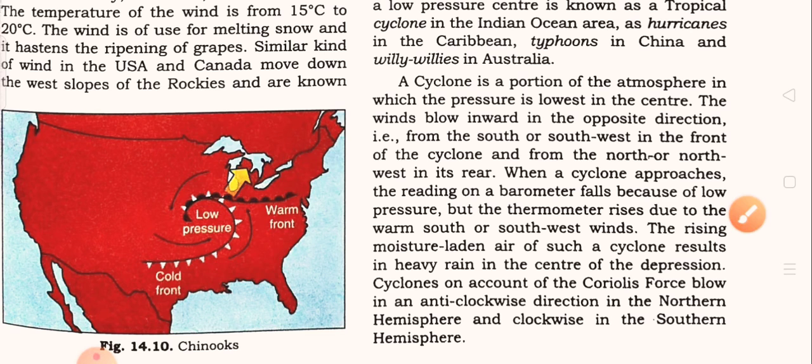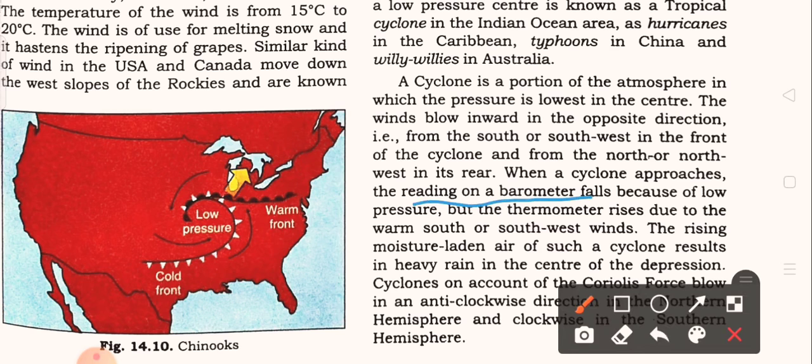So when a cyclone approaches, the reading of the barometer falls. Why does the reading of the barometer fall? Because of low pressure, as we know that the barometer is the instrument to measure pressure. So if a cyclone approaches any place, the reading on the barometer falls in that region.